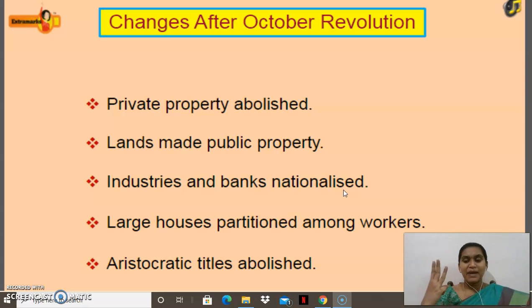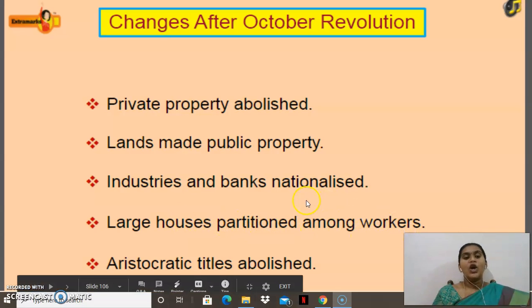There were three demands. The private property has to be abolished, industries and banks should be nationalized, and the war should come to an end. So out of that, what happened? Private property was abolished, industries and banks were nationalized, and large houses were partitioned among workers.